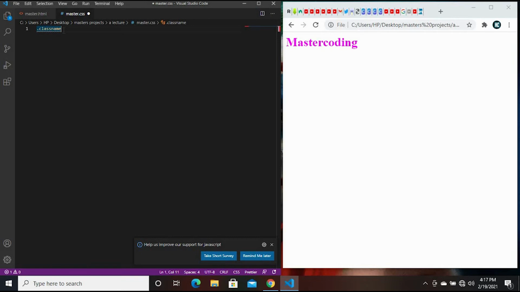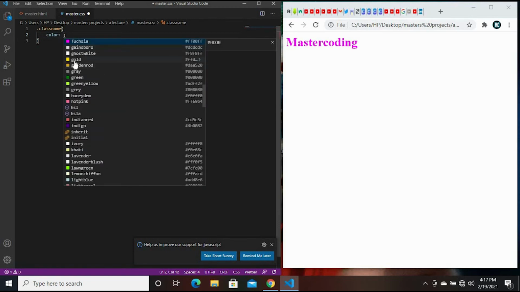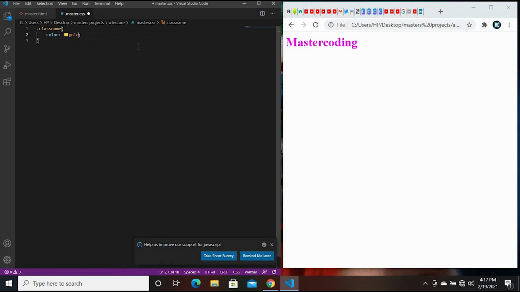Then you put your curly bracket, and probably I want to change the color like always. So color, and let me just give it gold, and then let me save this. Once I refresh over here, the first P tag will be golden color. So this is it over here.